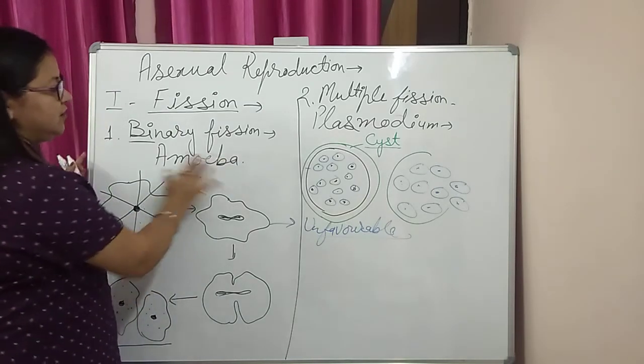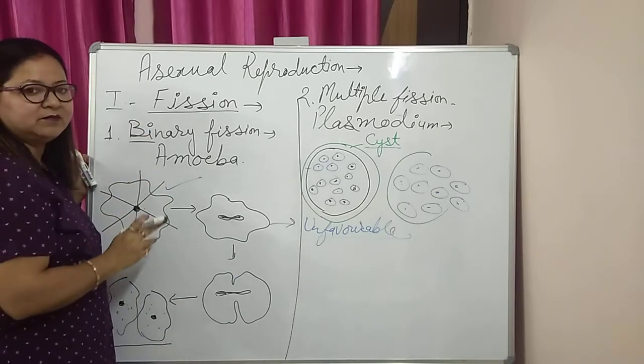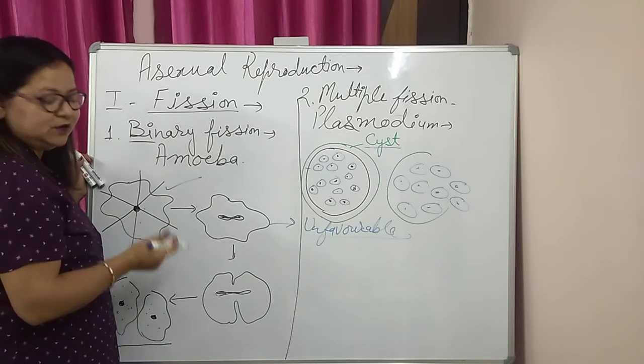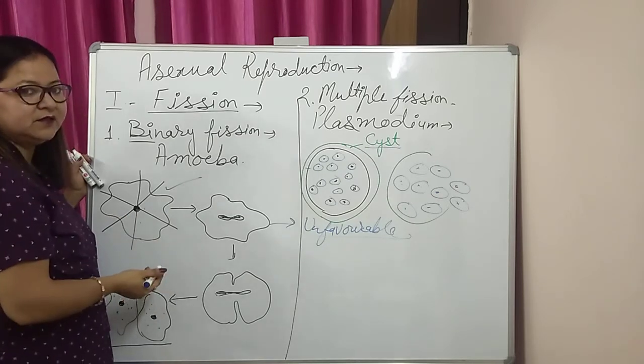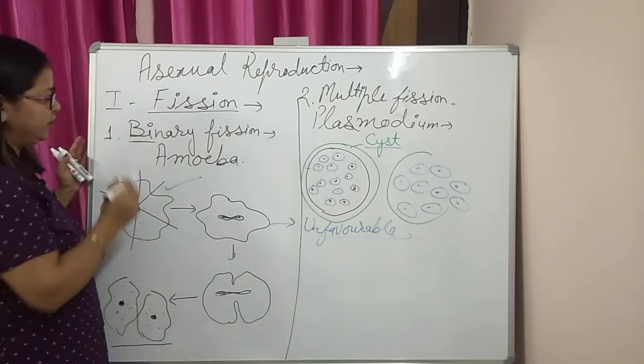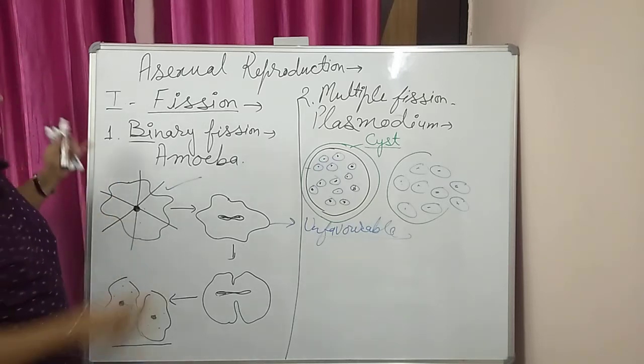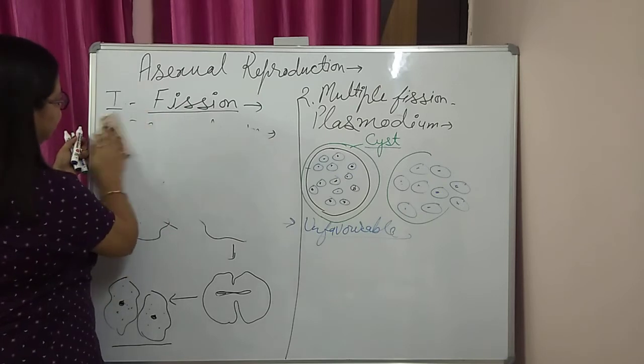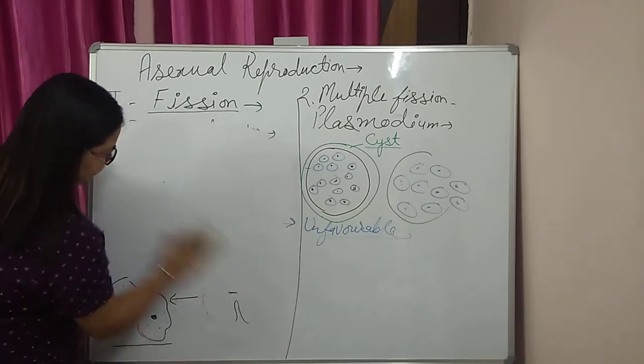So this is about fission. The main point is that it takes place in unicellular organisms and parental identity is lost. We have the daughter cells as a whole. Now the next asexual mode of reproduction is budding.